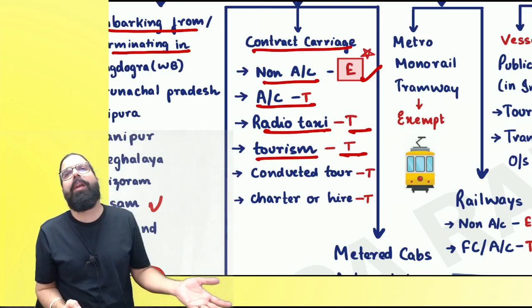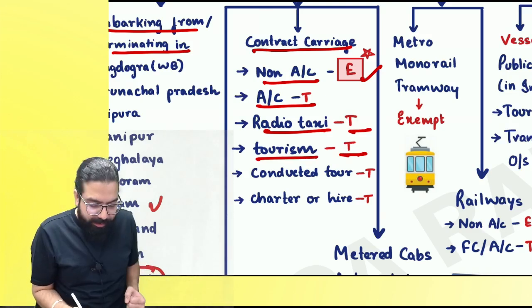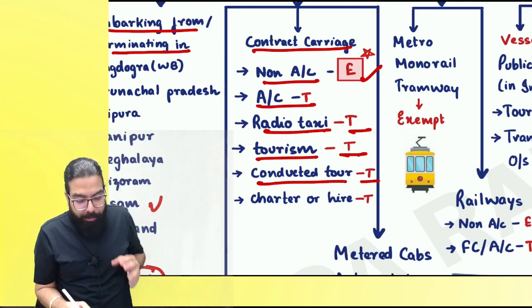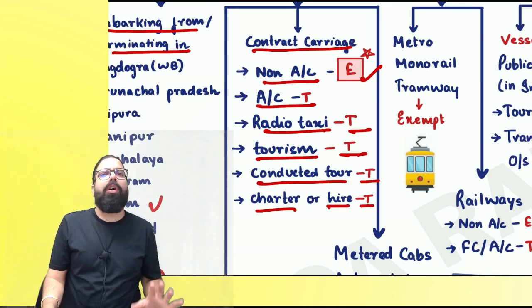Tourism is always taxable. If you can afford tourism, you can afford GST. Conduct tour is always taxable. Charter or hire is also taxable.